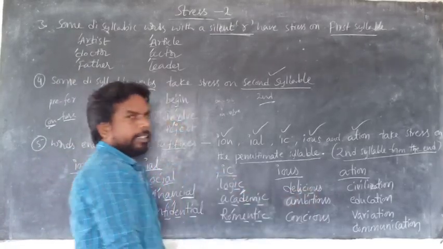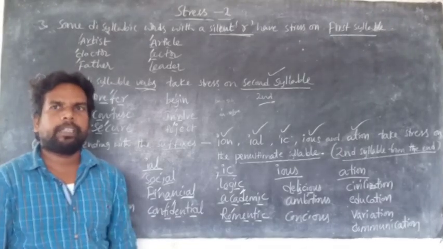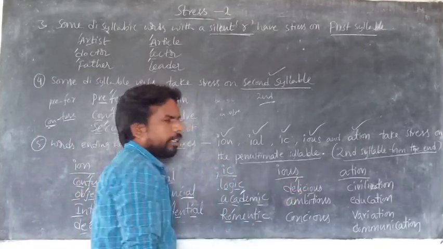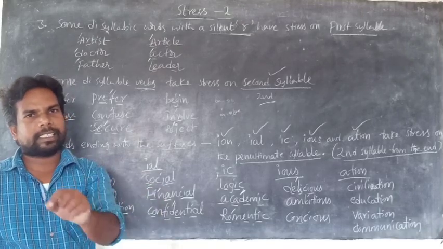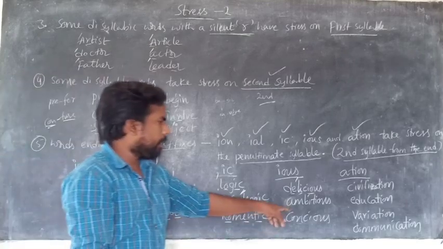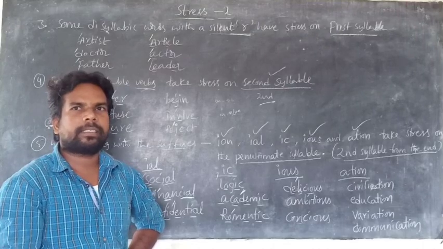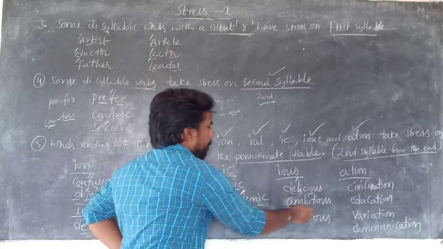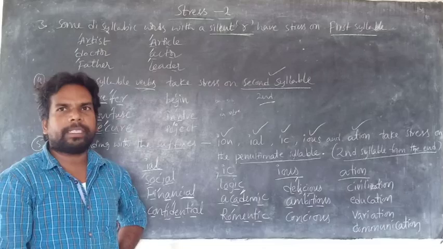Delicious. In the last syllable there is only one. So what is the second syllable from the end? L. Delicious. Next one, ambitious. We are pronouncing it wrong. Ambitious, second syllable B.